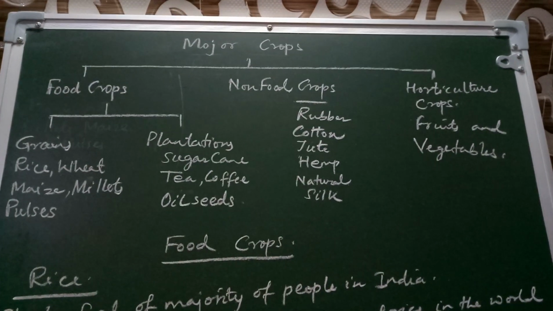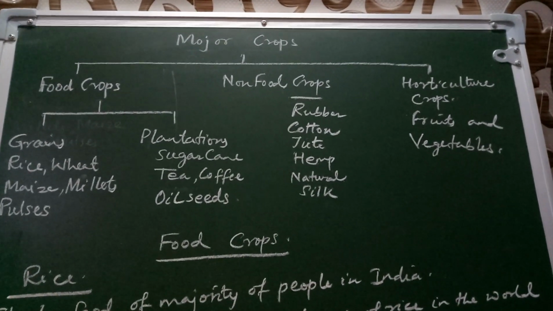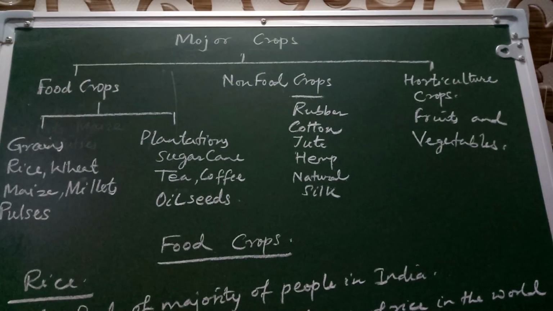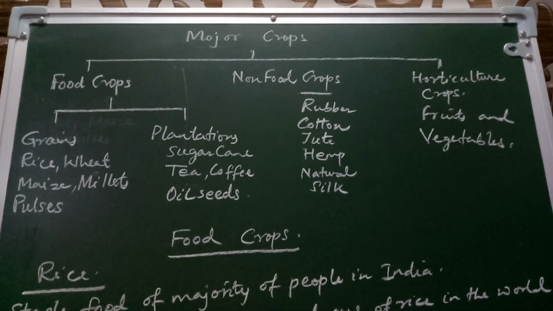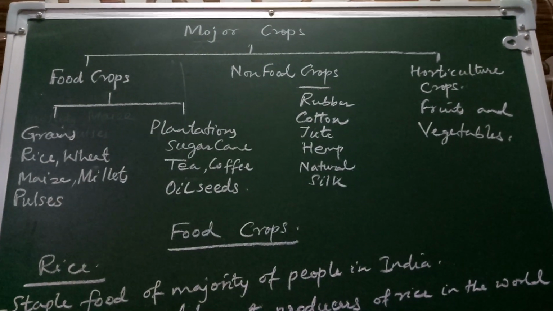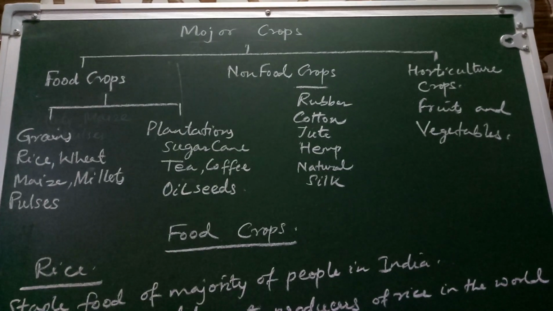Hello, this is chapter 4, Geography, class 10th, and the name of the chapter is Agriculture. This is the second part of agriculture. Part 1 of agriculture is already available.